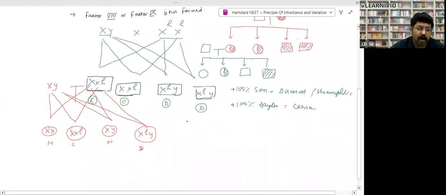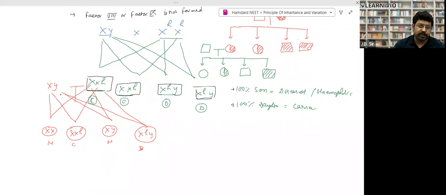Again, out of them, one daughter got married with a normal male. What will happen again in the next generation, the F2 generation? So this was the parental, this was F1, now F2 generation. What will happen in the F2 generation? This was the F1 generation. Look, you will get this kind of question.